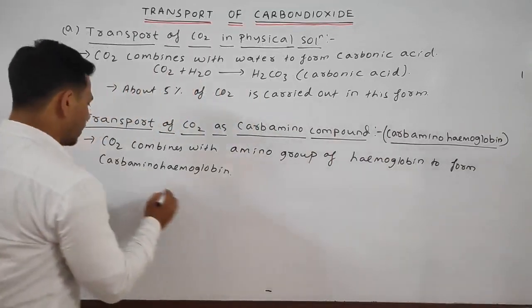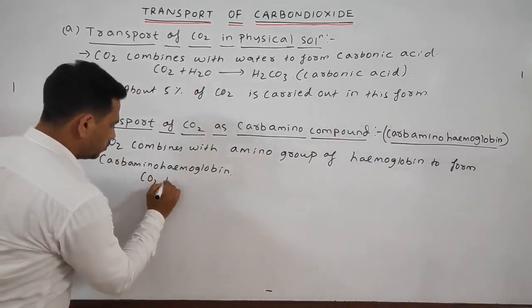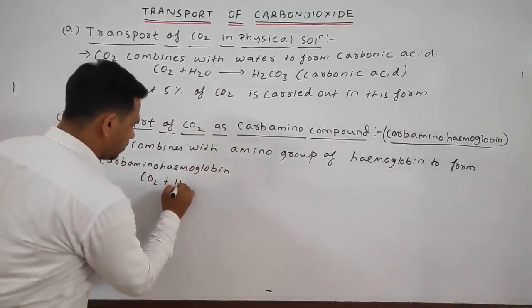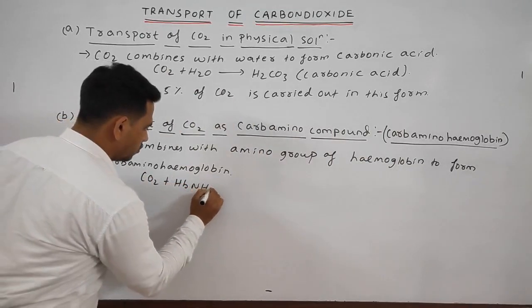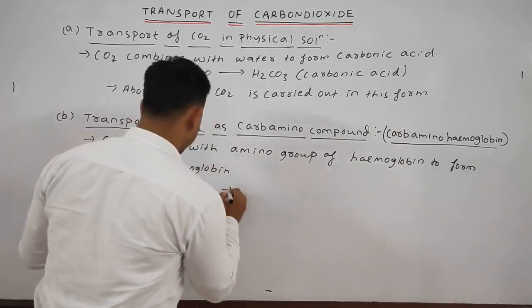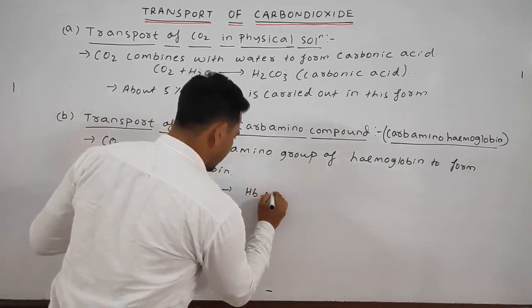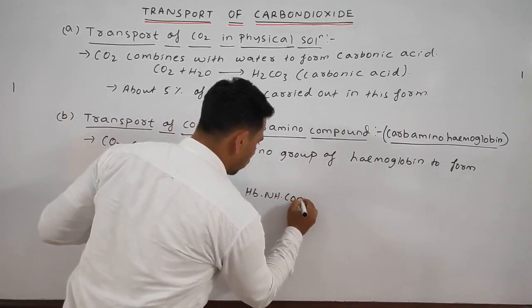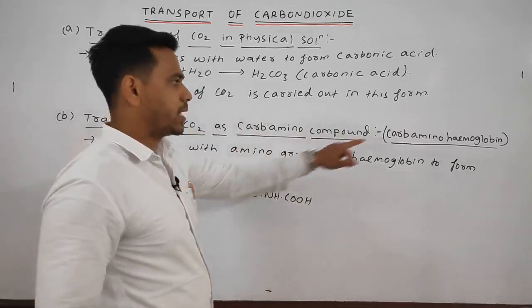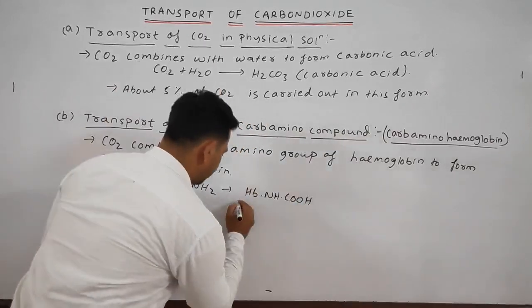Okay. Equation we can write: CO2 plus Hb NH2 gives Hb NH COOH. This one is carbamino hemoglobin.